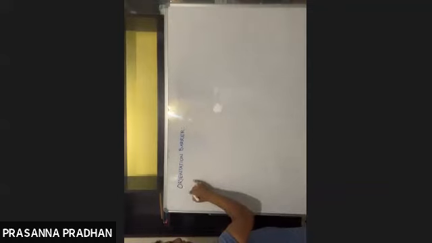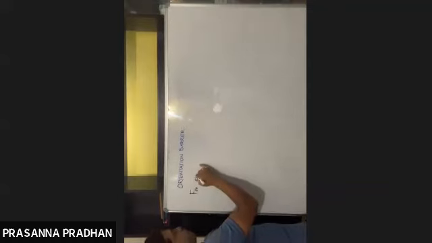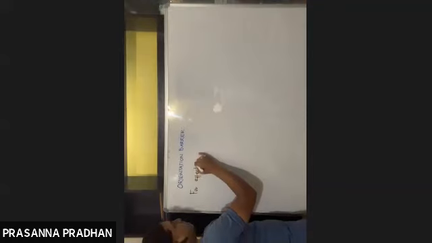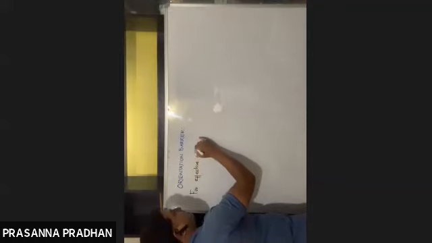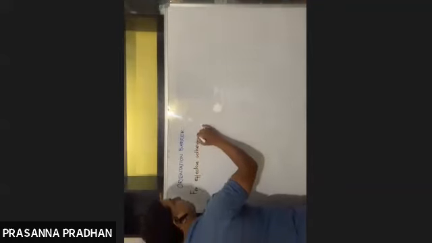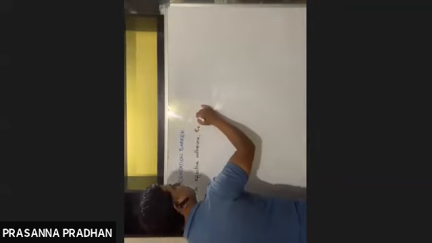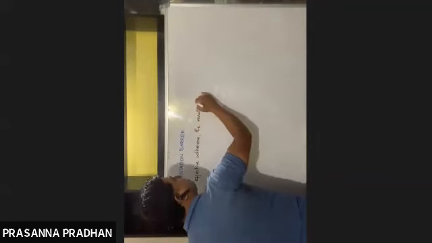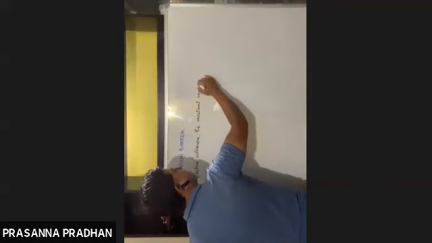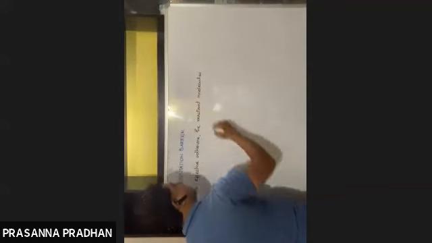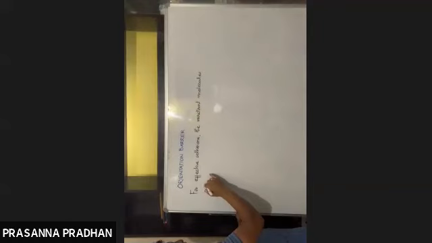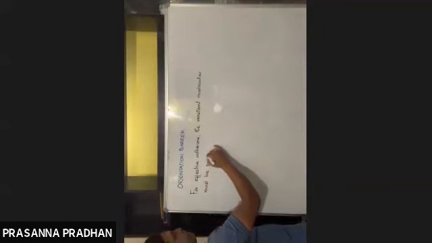So what is this orientation barrier? According to this concept, for effective collisions, the reactant molecules must be properly oriented.